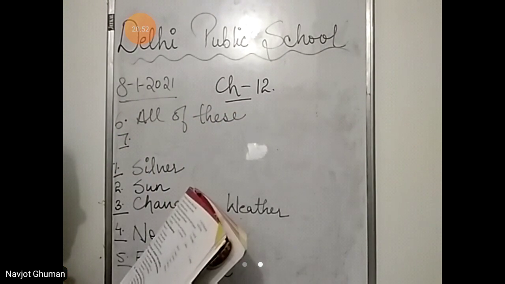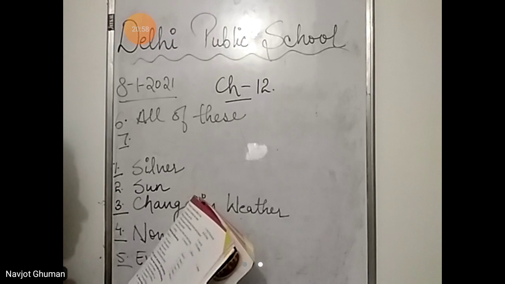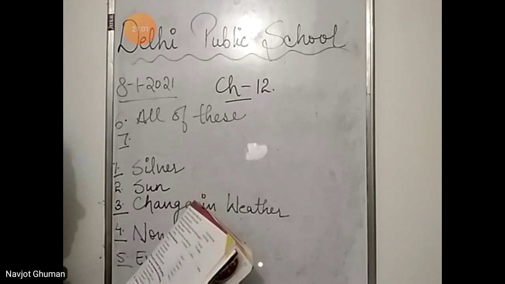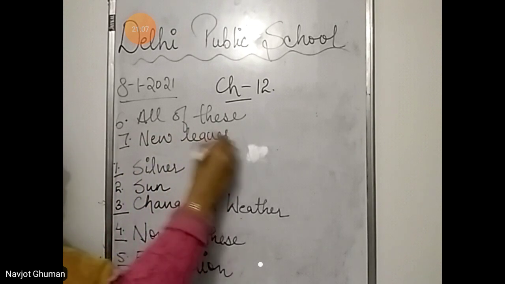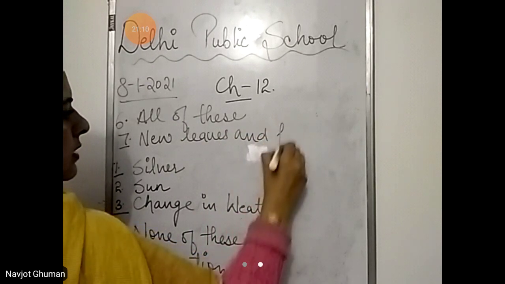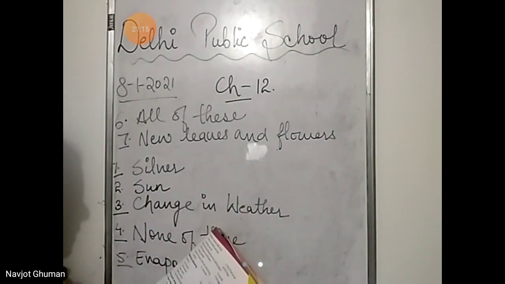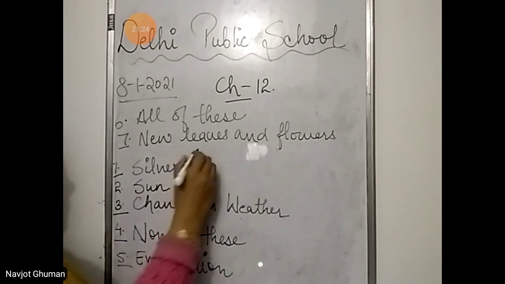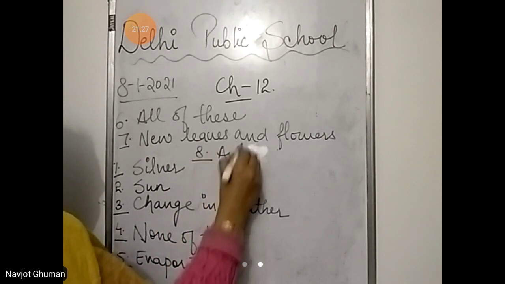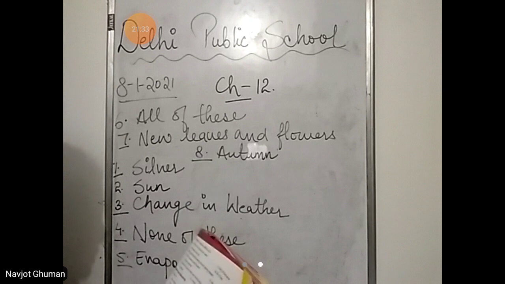Number 7. Which of the following shows spring season? New leaves and flowers, snowfall, heavy rainfall, hot weather. Answer is new leaves and flowers, because new leaves and flowers come during this season. Number 8. Leaves of many trees are shed during spring season, monsoon, autumn or summer. Answer will be autumn. 8th answer is autumn.